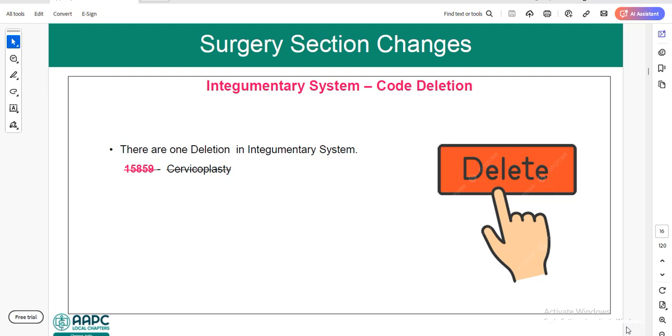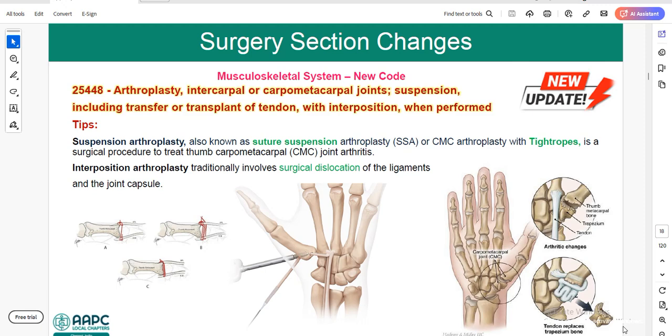Next we will see the musculoskeletal system. First we will see the new code in the musculoskeletal system, which is 25448. Arthroplasty, intercarpal or carpometacarpal joints, suspension including transfer or transplant of tendon with interposition when performed. So basically what is interposition? Placing the tendon in the arthroplasty.